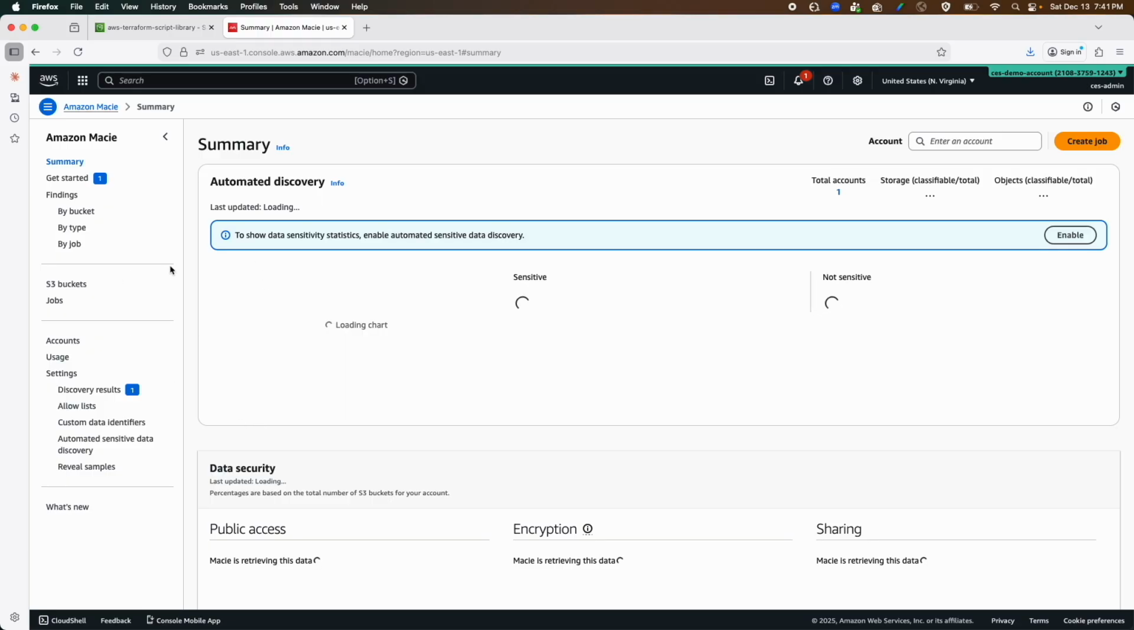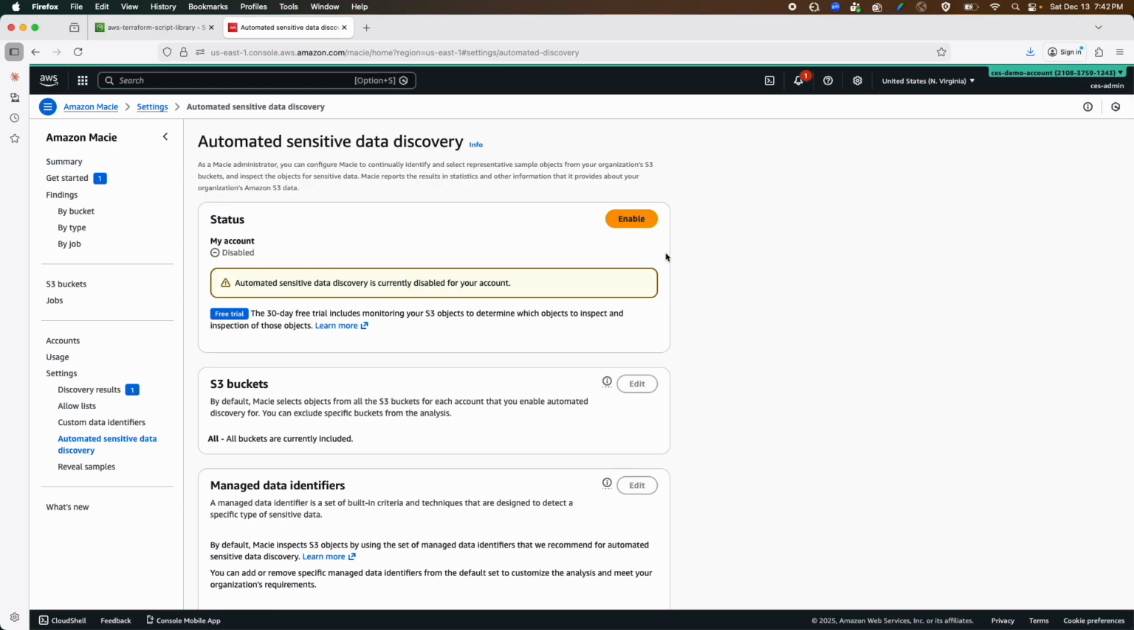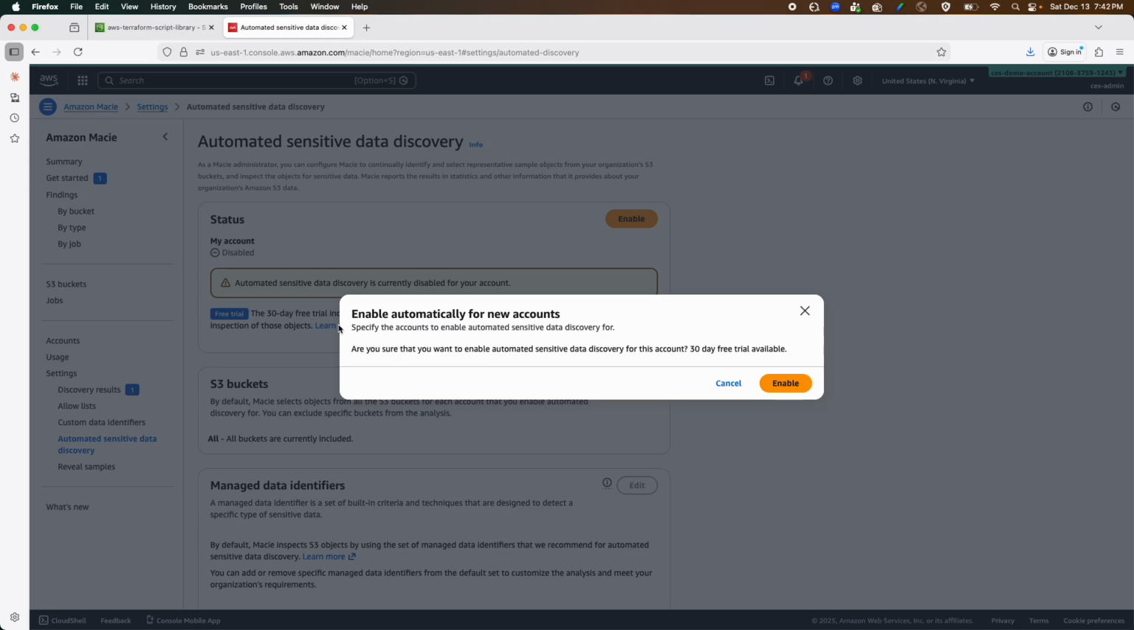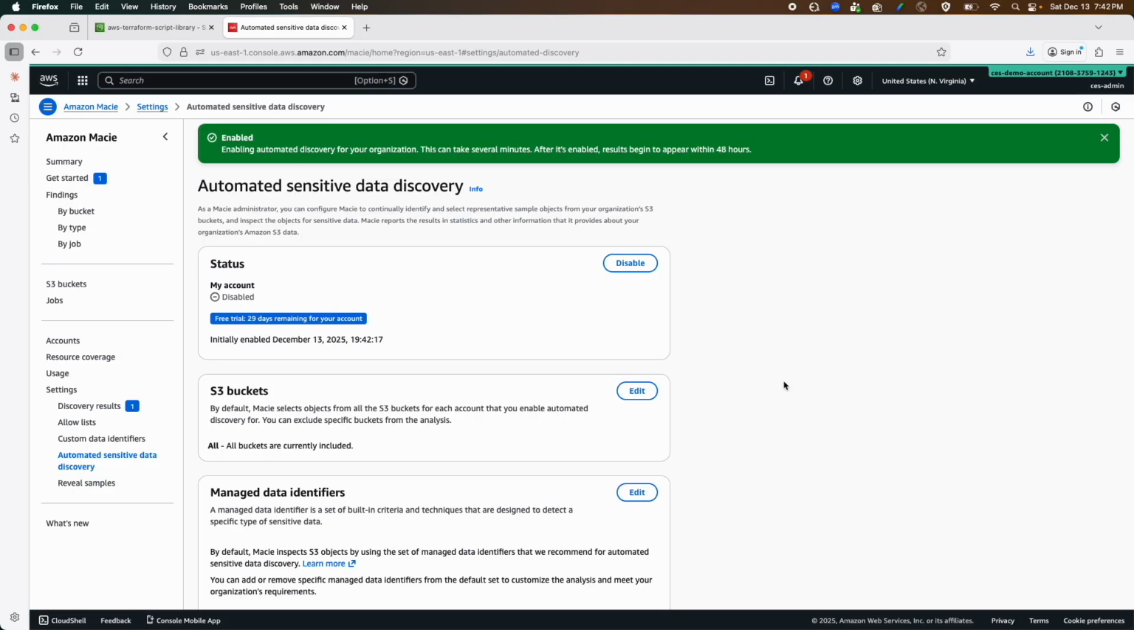Now Macie is activated, and as soon as Macie is activated, it starts working. You can see the automated discovery process has already started. It is loading the chart, reviewing what is sensitive and what is not sensitive. We have one more step. It is saying that to show data sensitivity statistics, we need to enable automated sensitive data discovery. Now let's enable this. I'll click enable, and it is saying enable automatically for new accounts. So enable. Now we have enabled Macie.